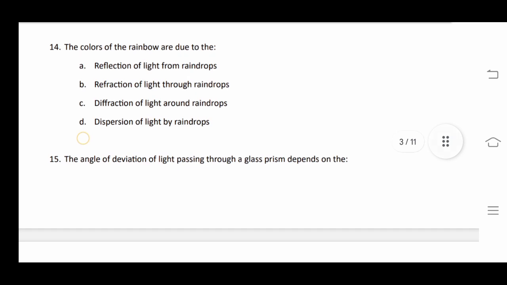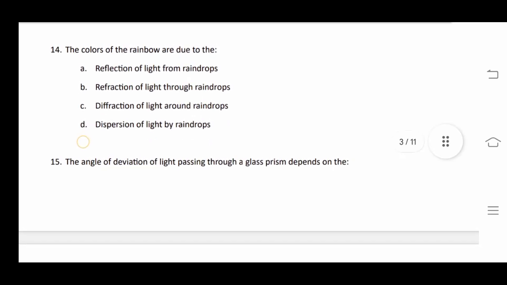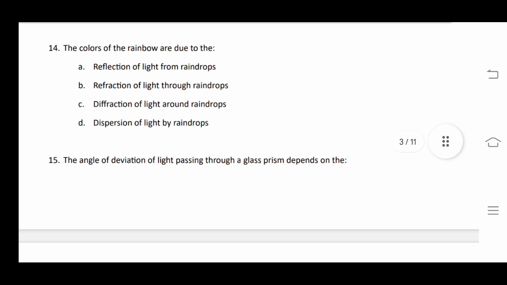So dispersion is also occurring there, but note the diffraction. So the question must be like which one of the four is wrong about the rainbow formation. Option number C, diffraction of light around raindrop is not occurring during rainbow formation, but all the other three are occurring.